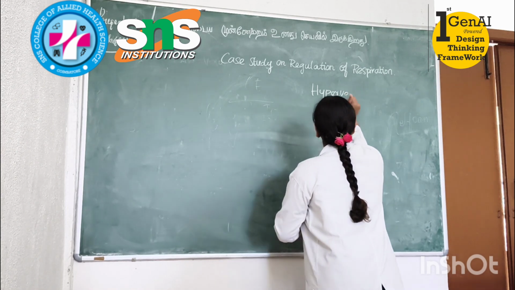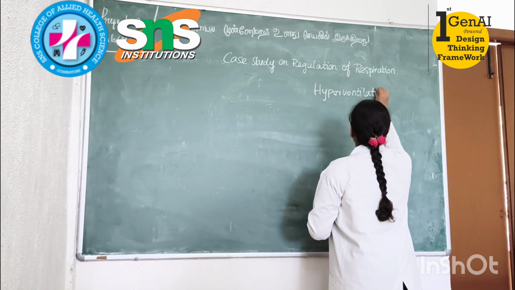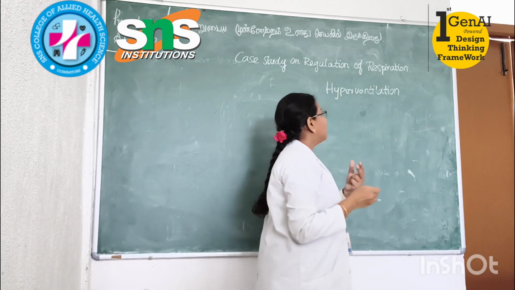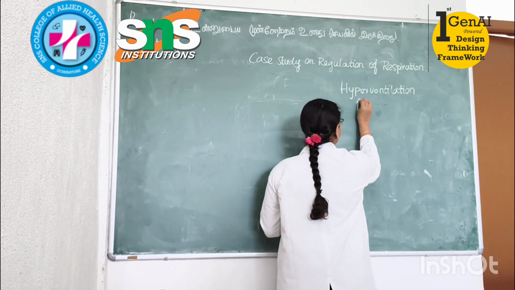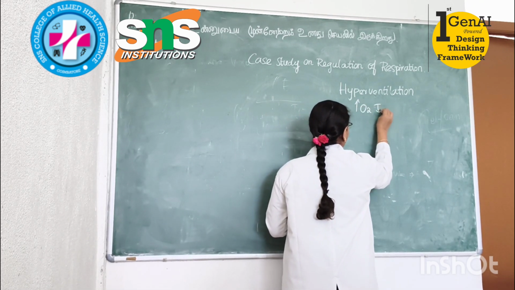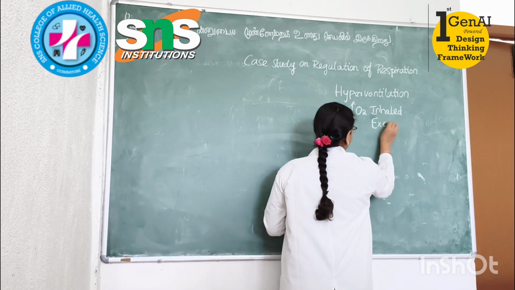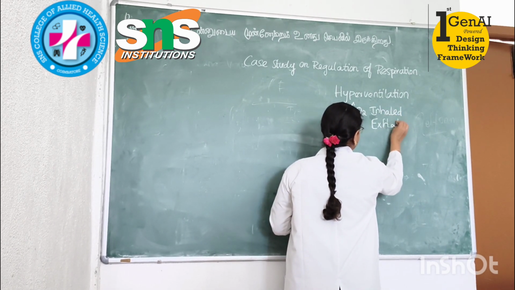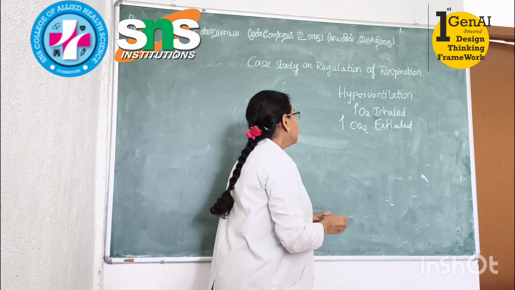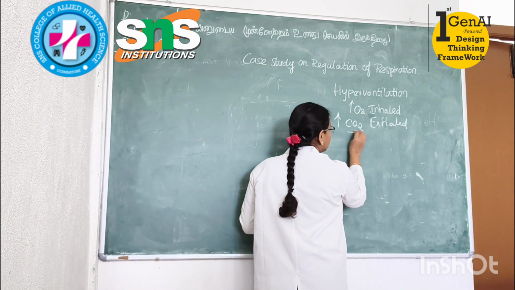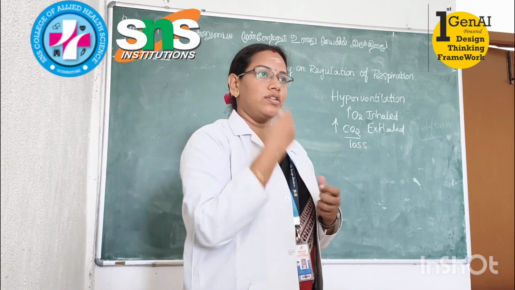hyperventilation. What happens in hyperventilation? Increased respiration, so that he inhaled more O2 and exhaled more CO2. So his body will lose CO2, because CO2 is going out more.